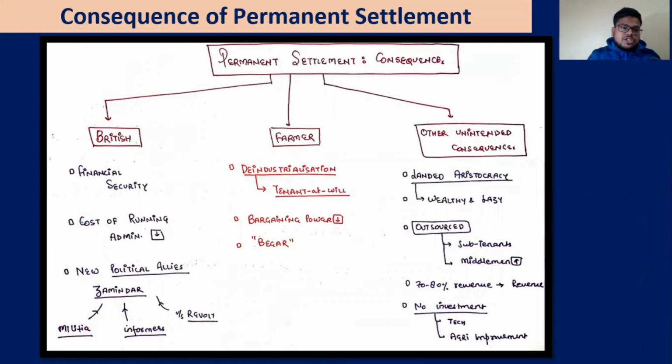Let us say for the Britishers. So first they got financial security because the amount was fixed. So they were sure that this much amount we will get. But later on we will see that this amount itself created problems for them. Then the cost of running the administration has reduced because they don't have to go out and meet these people to collect the revenue. They have outsourced it to the zamindar, and whatever ways you want to collect, you collect. And they got a new political ally, that is the zamindar.